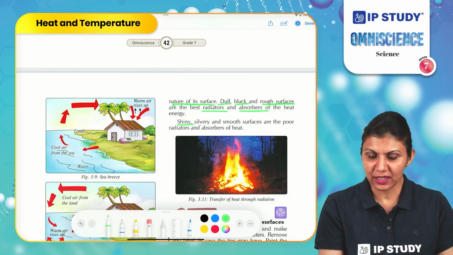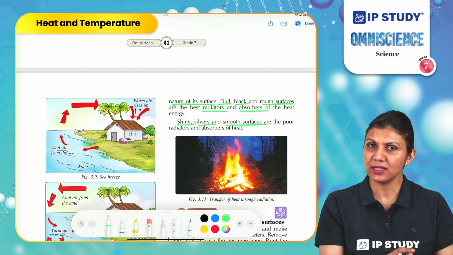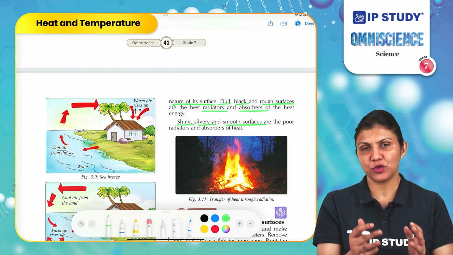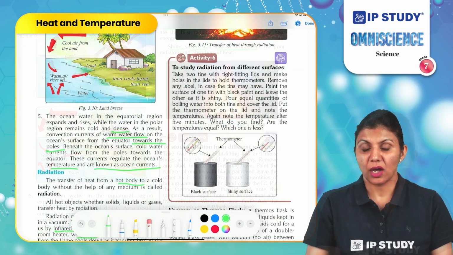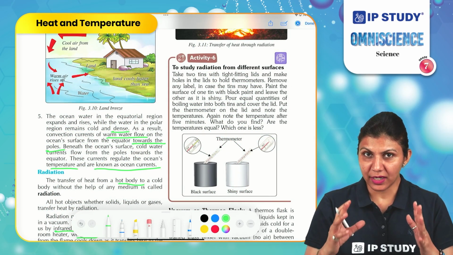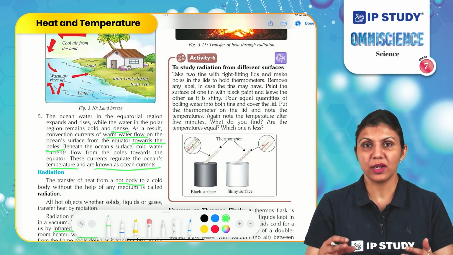Shiny, silvery and smooth surfaces are poor radiators as well as poor absorbers of heat. Any material which absorbs heat at a slow rate also radiates heat at a slow rate. Now understand the activity here to find out how a material can affect the rate of radiation or absorption of the heat.